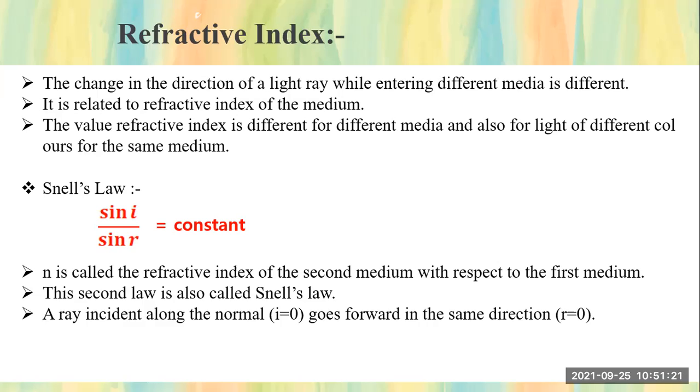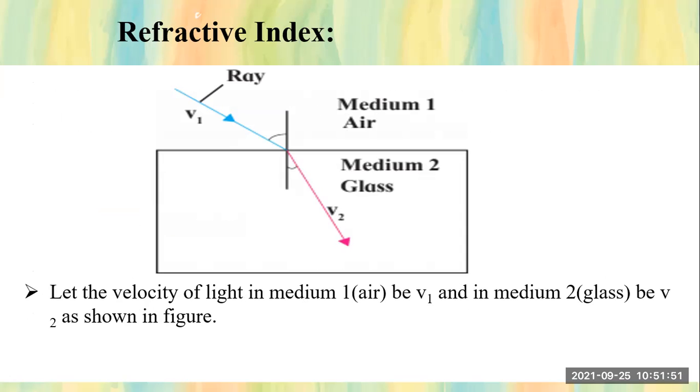So the last one: when light was incident along the normal, the angle of incidence I was 0, so there was no deviation. The light did not get refracted and it goes straight, making the angle of refraction R equal to 0. Whenever the ray of incidence goes along the normal, that is I equals 0, it goes forward in the same direction, which makes R equal to 0.